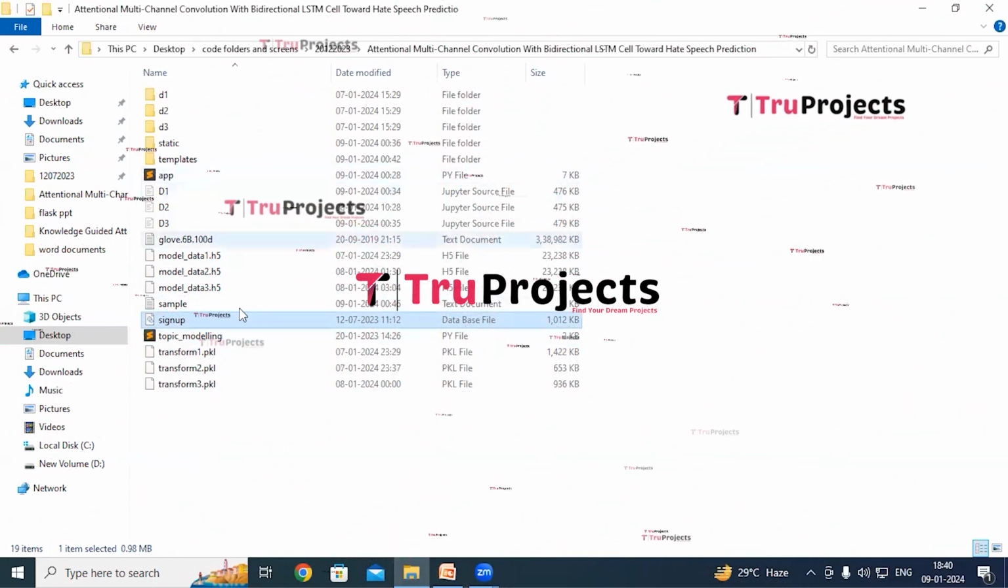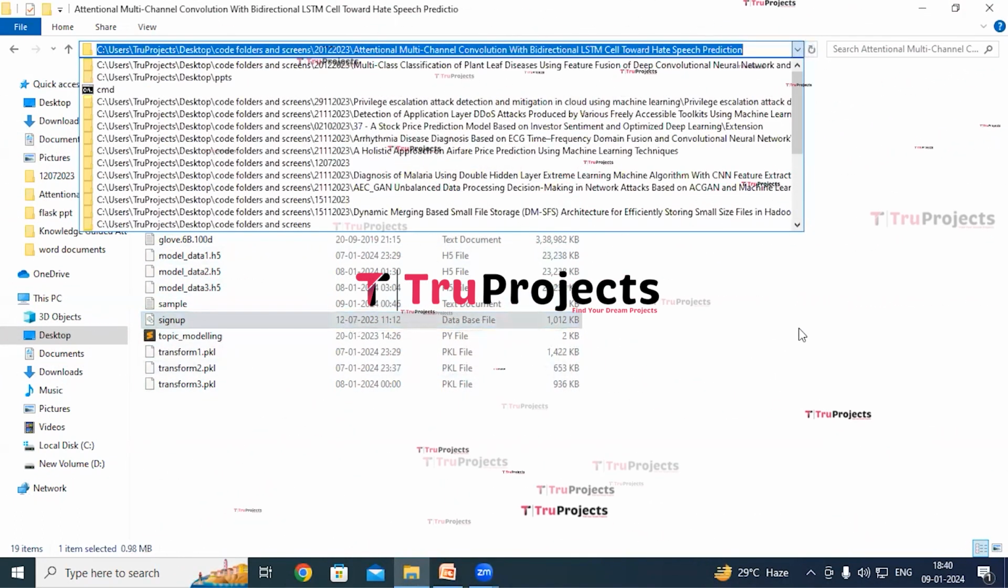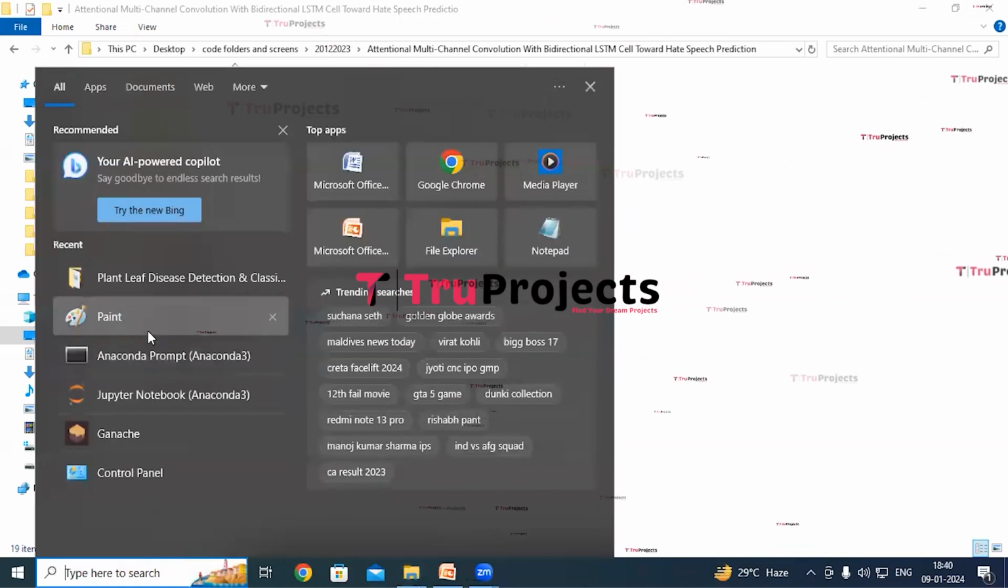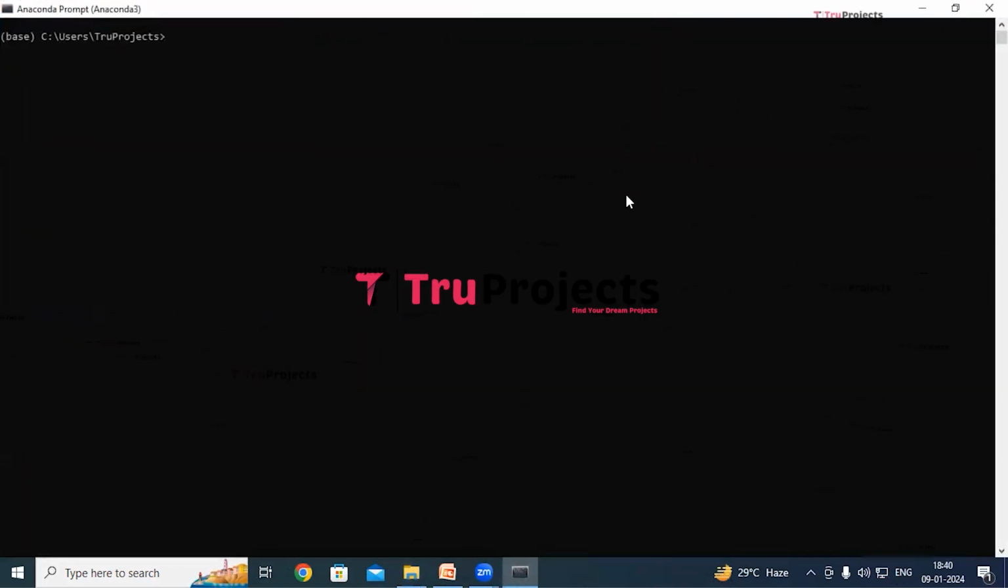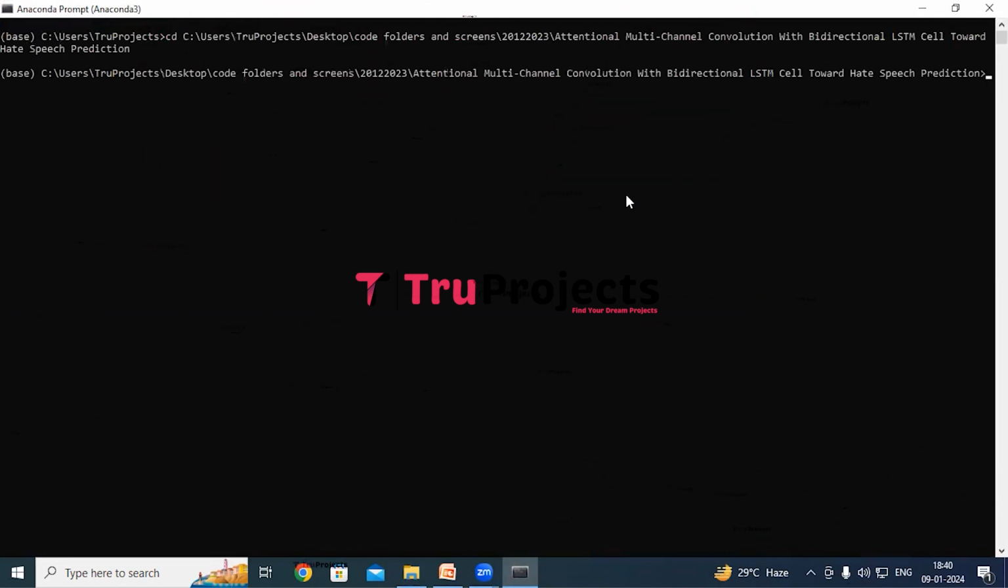So now copy the path of the code folder from the address bar of the file Explorer. I'm copying it. Open Anaconda prompt. So now use the command cd followed by a space and paste the copied path and hit the enter button. So this command is used to change the current directory to the code folder's path. Now compile the app.py file using the command python space app.py.